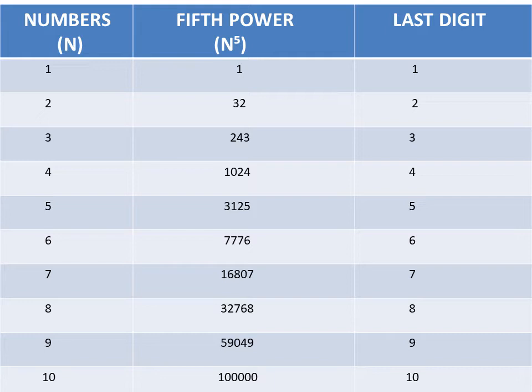For 2, I have got 32, so the last digit is 2. For 3, I have got 243. Again, the last digit in 243 is 3 only. For 4, I have got 1024, and obviously the last digit in this number is also 4. Similarly, I have listed the last digits of the numbers, and you can see the last digits of the fifth power are the same as the number you have taken in the beginning, right? So these are actually the same when you calculate the fifth power of any number, right?